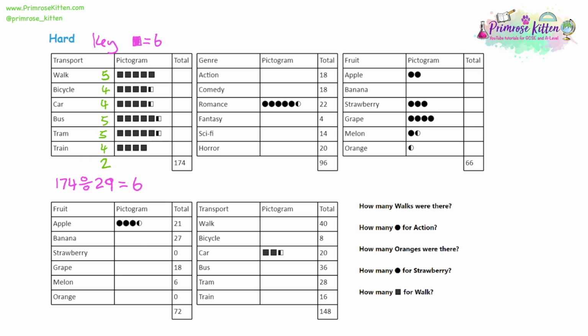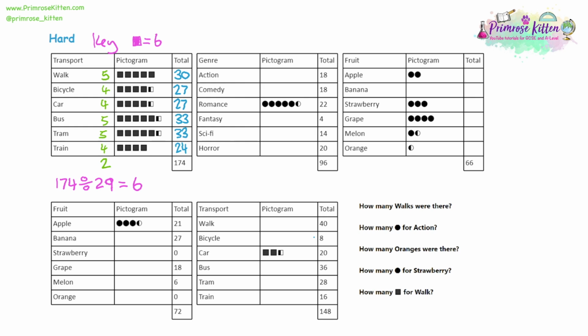Now we've found that, we can work out the rest. So for walk, we had 5 full squares. So 5 times the key, 6, is 30. Bicycle, 4 times 6 is 24. Then we had the half, so we have to add on half of 6, which is 3. So with the 4 times 6 is 24, plus the 3 is 27. Same for car. For bus, we have 6 times 5 is 30, and another 3 is 33. Tram was the same. And then for the train, it's 4 times 6 is 24.